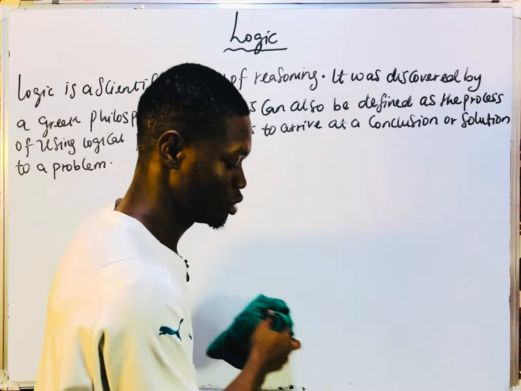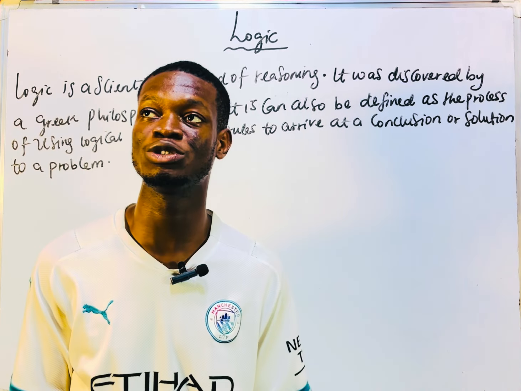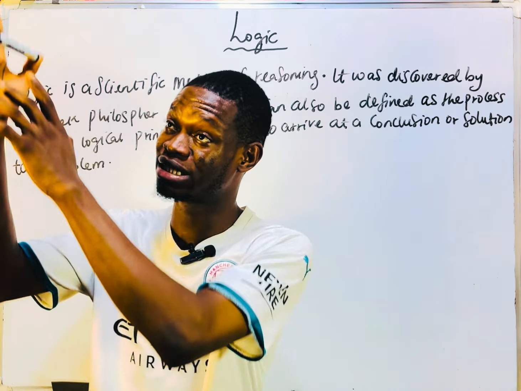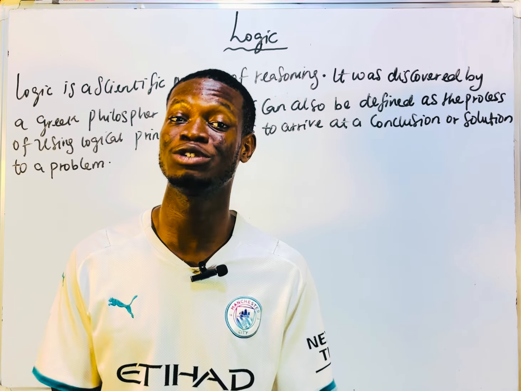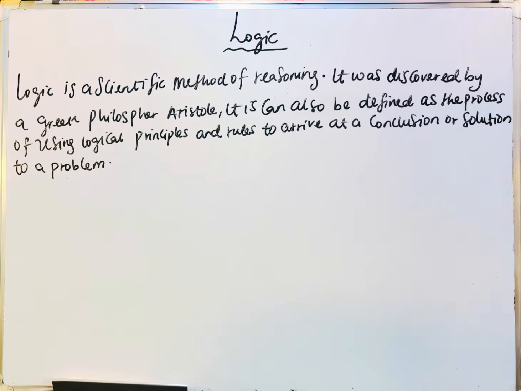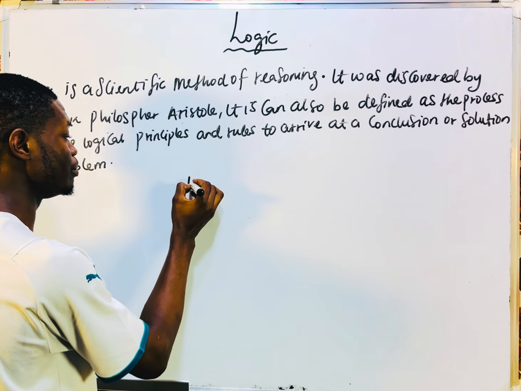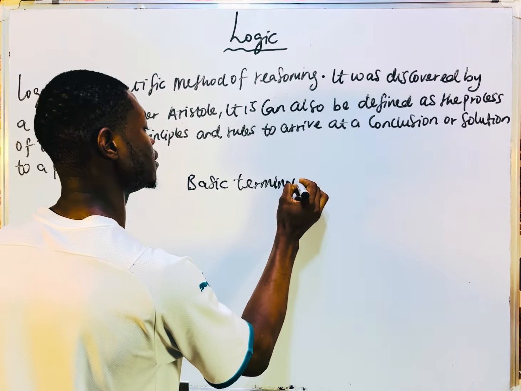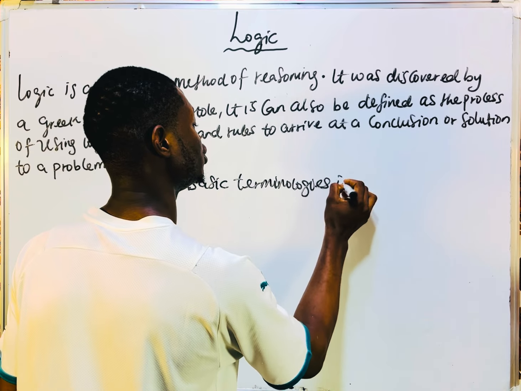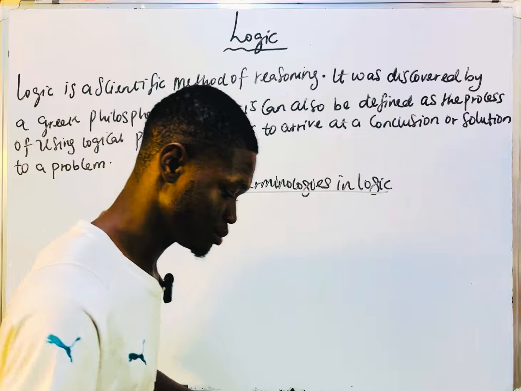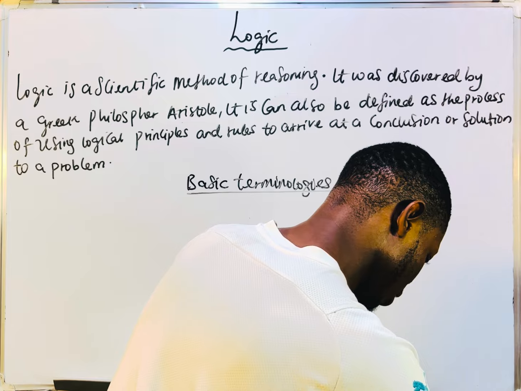Or maybe someone will tell you that the sky is blue. You know that it can be true or false. But when you look up at the sky, you see that it's true, that the sky is blue. You get it now. So that is what logic is trying to tell us, the scientific method of reasoning. So I want to tell you some basic terminologies in logic that you need to know.